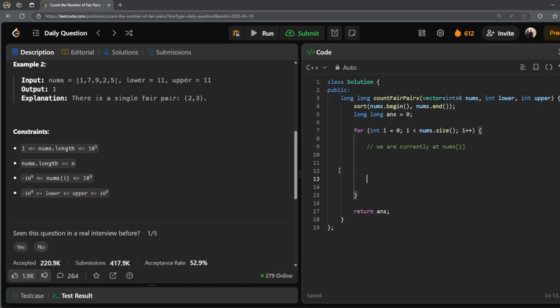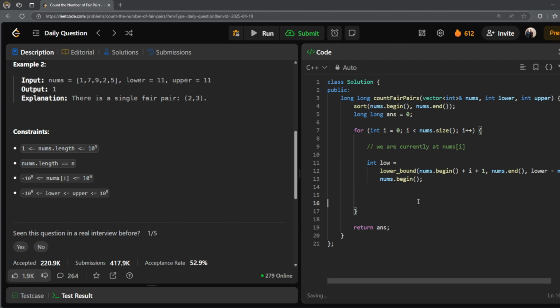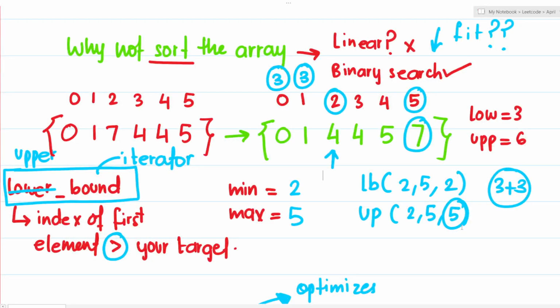And basically what I'm doing is, one thing is that we are calculating the lower bound. We are saying that the start should be nums dot begin plus i plus 1. So it should be like one step ahead. For example, if I'm standing at 0, the start should be this, isn't it? If I'm standing at 1, the start should be this.